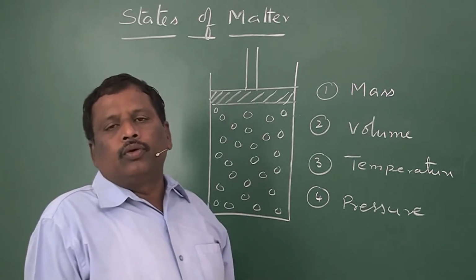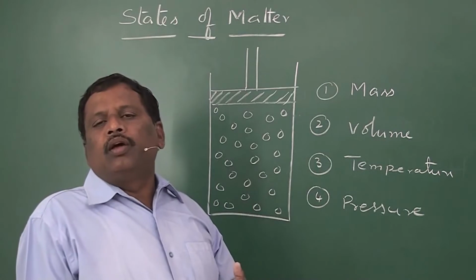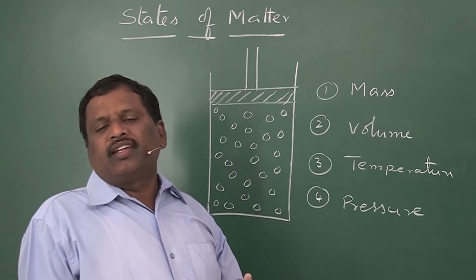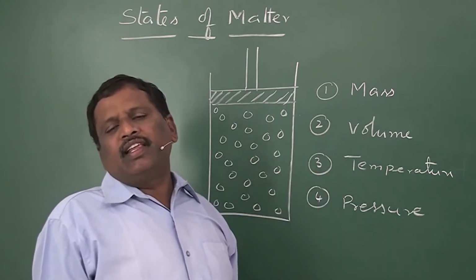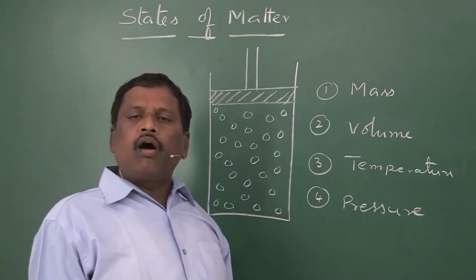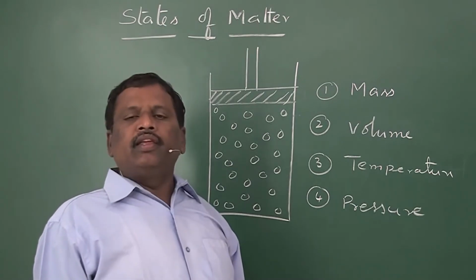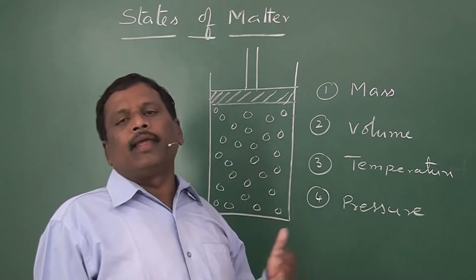Matter, we know, is made up of small particles which we call molecules. So the mass of the gas is generally expressed in terms of grams or in terms of moles. Generally, in the scientific way, we express the mass in moles only.